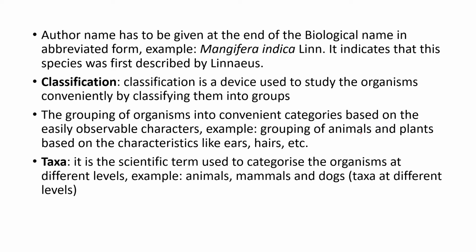Okay, next, in the animals also you can classify again based upon the birth of the individuals or the progeny. If the animals give birth directly to young ones, they are known as mammals. And if the animals are laying eggs, they are known as oviparous or birds. So based upon these characteristics, they have been placed into different groups.